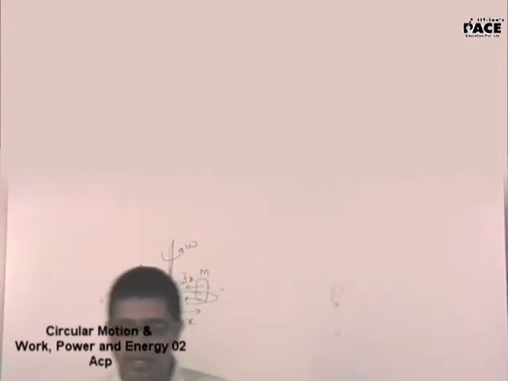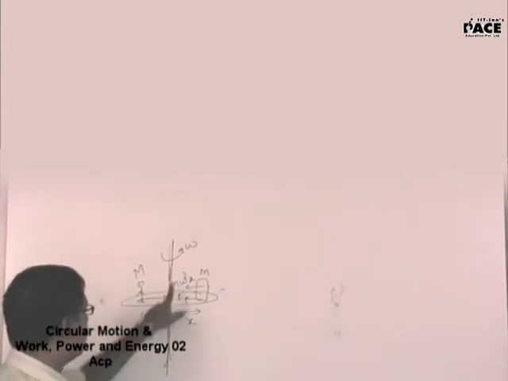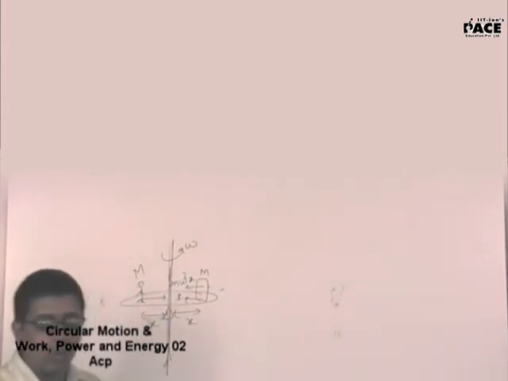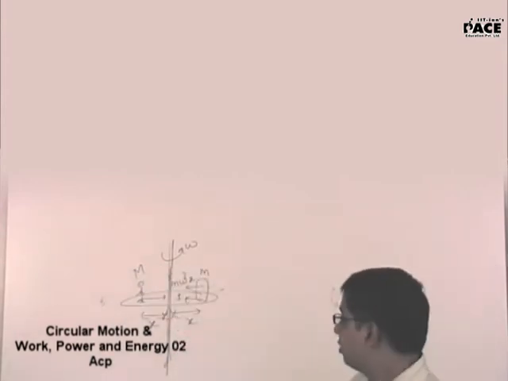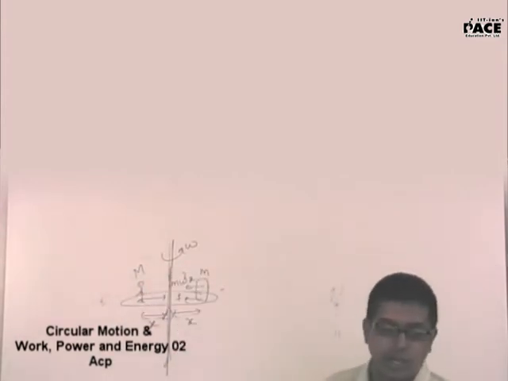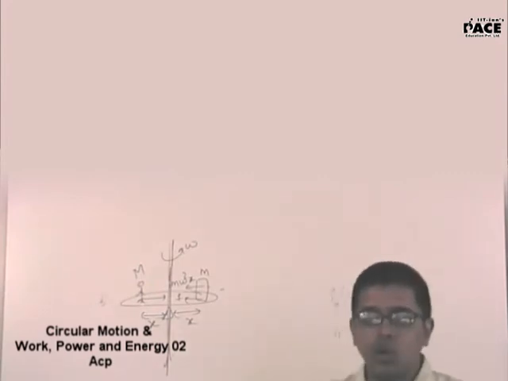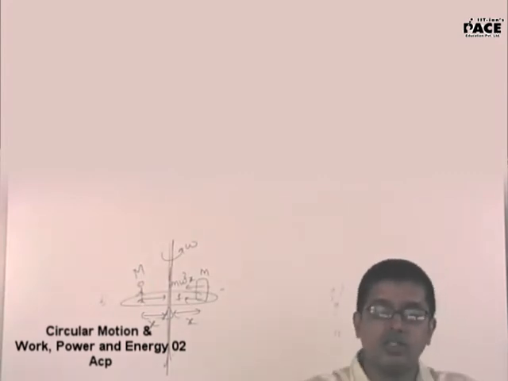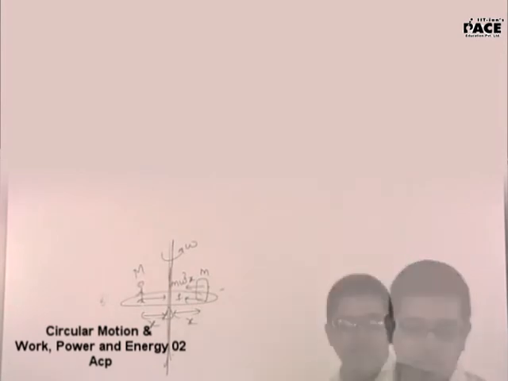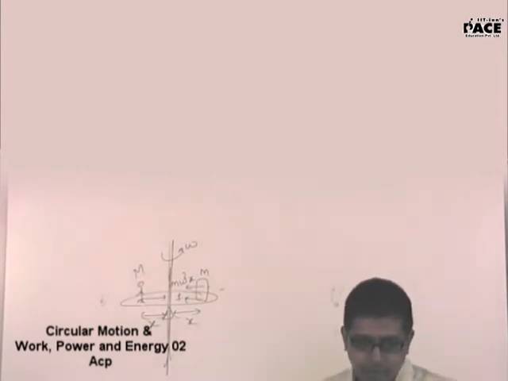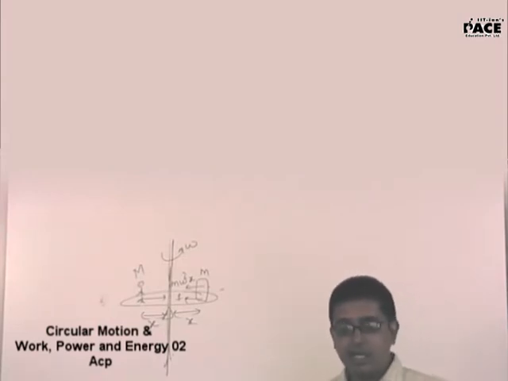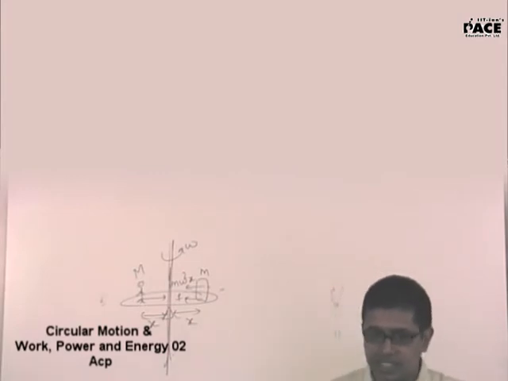Justify my statement. I'll give you one hint: the direction of pseudo force is right. Now describe your motion. If somebody tells me that small m is at rest with respect to capital M, obviously I'll ask you, how are you keeping it at rest when two forces are acting in the same direction? Did you understand my question in all forms? I'll give you time. Will you think on it and tell me in the next class?